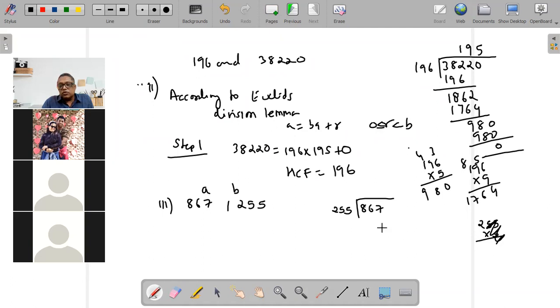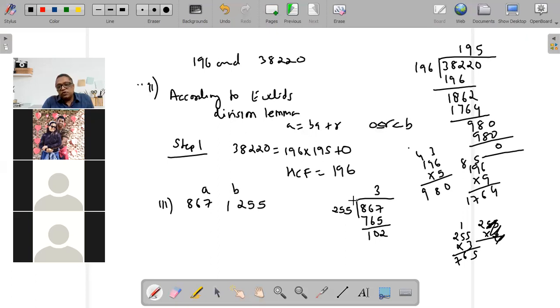How many times? No, sorry. 255 will go 3 times. So 51 is the answer. Yeah, 51 is the answer. That's right. So 255 into 3 is 765. I'm going to subtract this. I'll get 2, 0, 1. 102 as remainder, which is not 0.